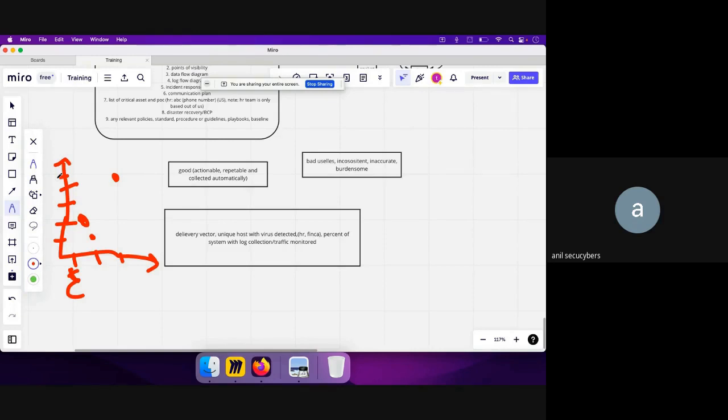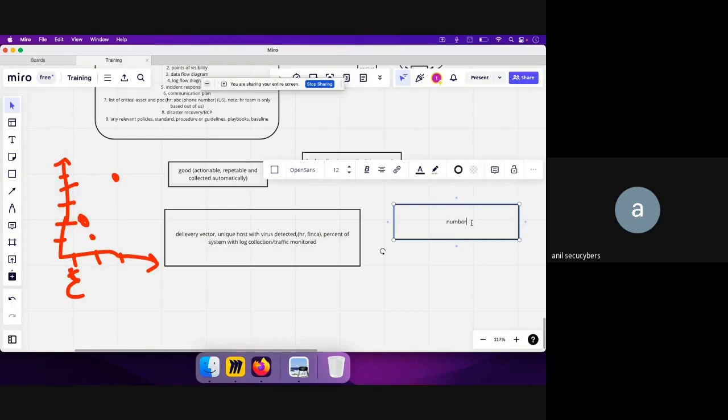Let's see one example of bad metrics. One of the metrics that can be a bad example is the number of attacks blocked. Let's say we have a matrix with an X and Y axis, and it says that in the month of May we blocked 200 attacks, and in the month of April we blocked 300 attacks.